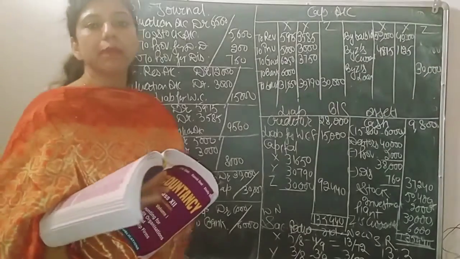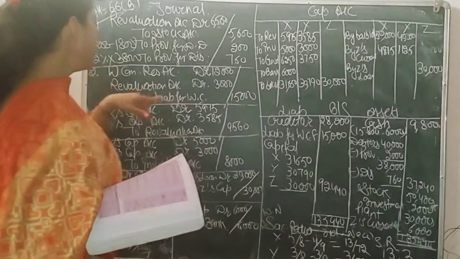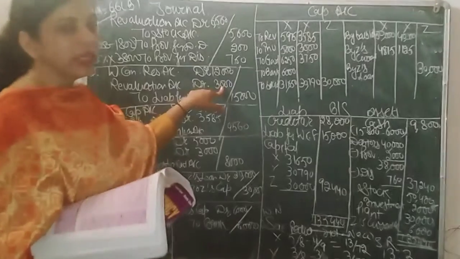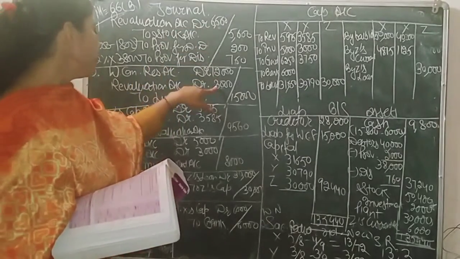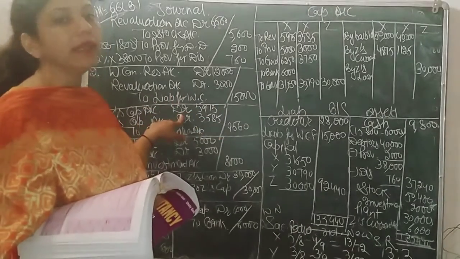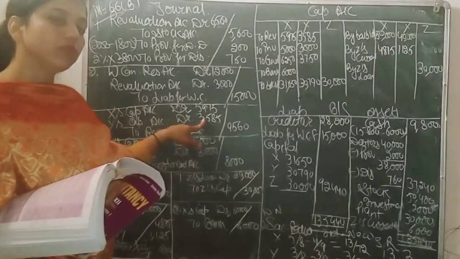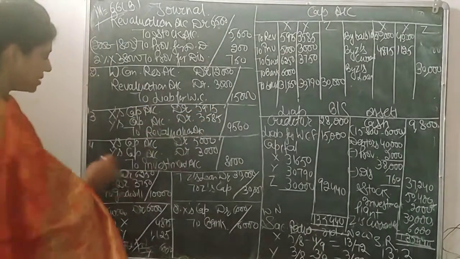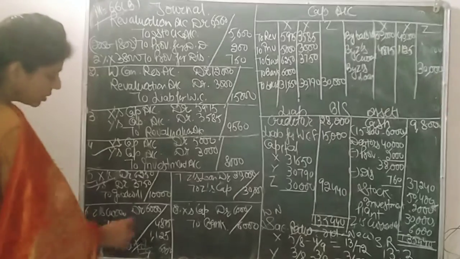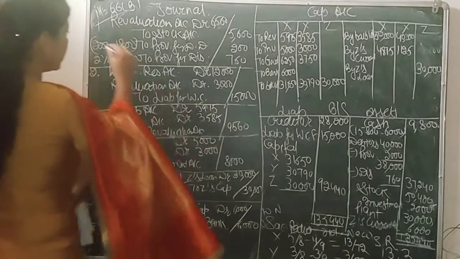Now we have to calculate the balance of the revaluation account. Here revaluation is debited with 6,560, and again revaluation is debited with 3,000. So there is a loss of 9,560. This loss should be credited and the partners' capital should be debited in the old ratio. So X's capital debit, Y's capital debit, to revaluation 9,560 in the old ratio 5:3. All the entries will be done. Investment is already done. Goodwill is done. New partner's goodwill is done. Loan to capital, all these revaluation entries will be done. That means all journal entries will be completed.